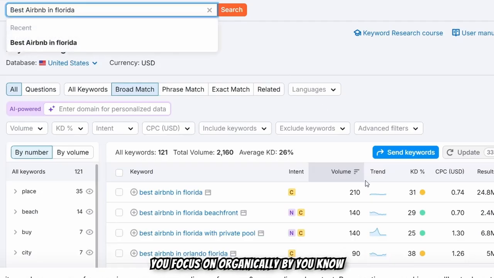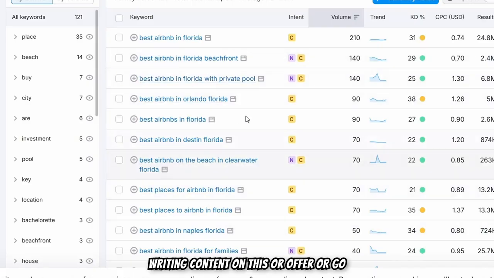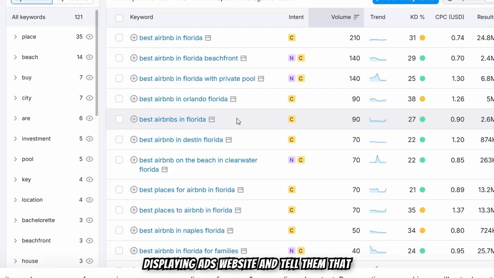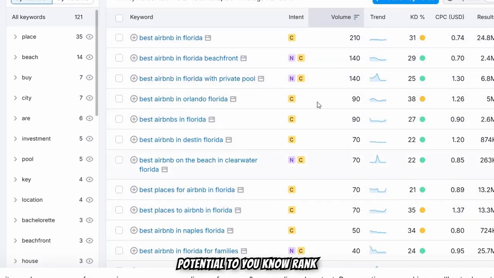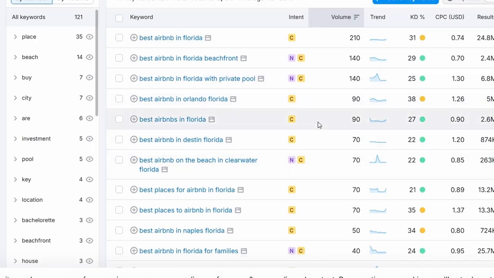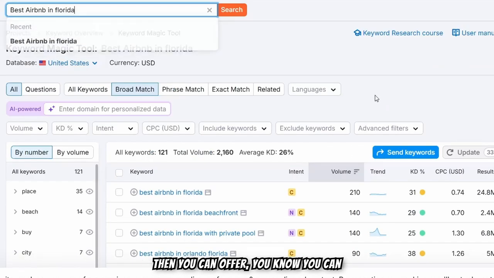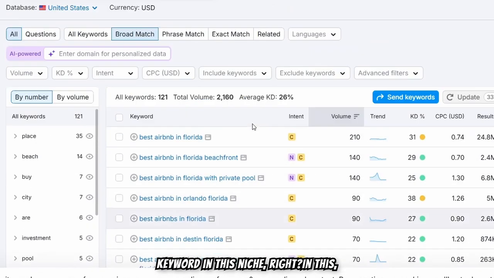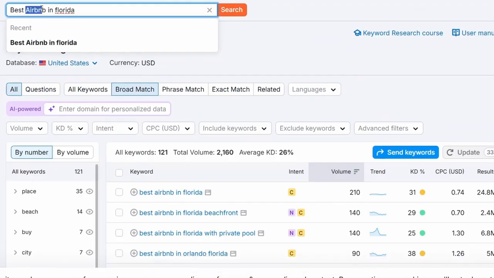But instead, if you focus on organically writing content on this, or go to one of the websites displaying ads and tell them that you're going to write a blog and you have the potential to rank, then you can generate a revenue source by offering your services. That's really a good way to create an income source by just focusing on these keywords in this best Airbnb niche, right?